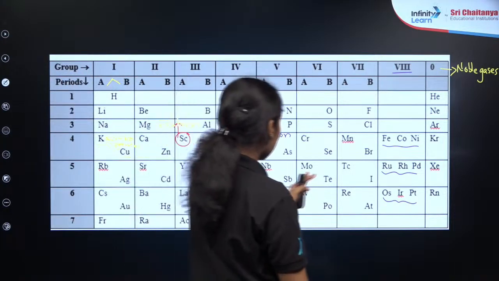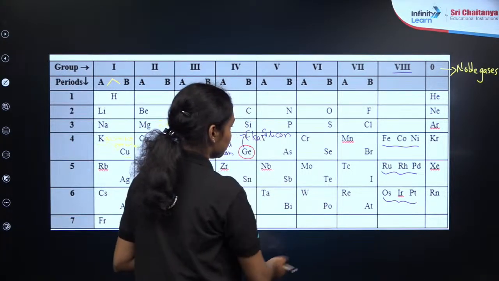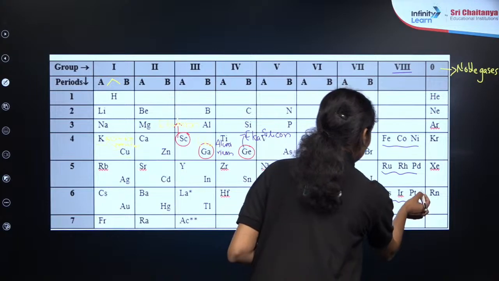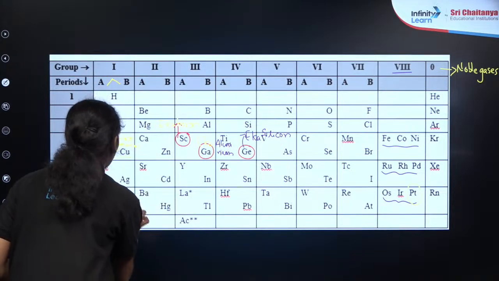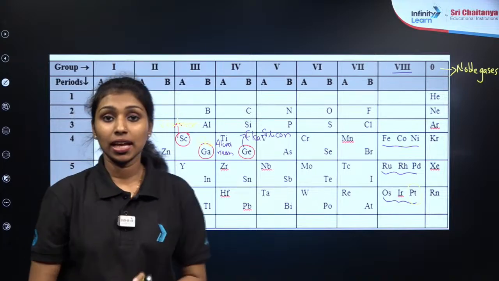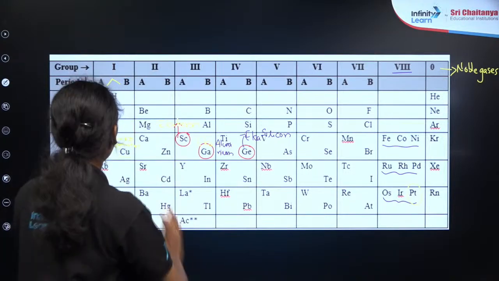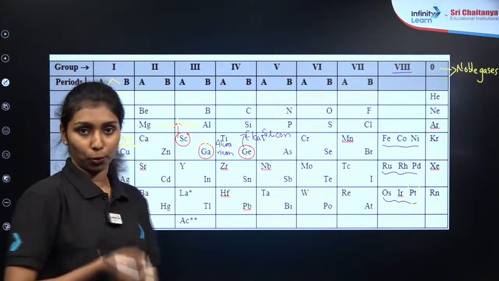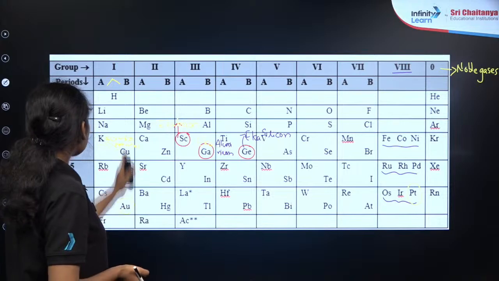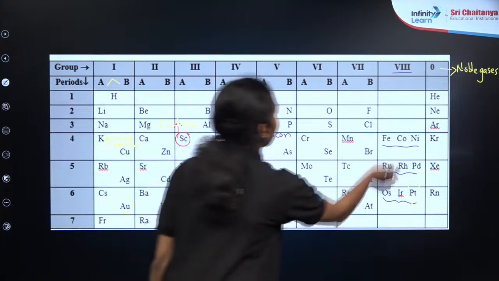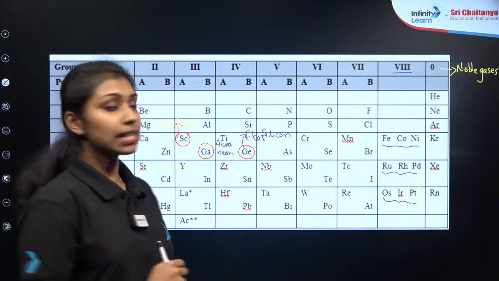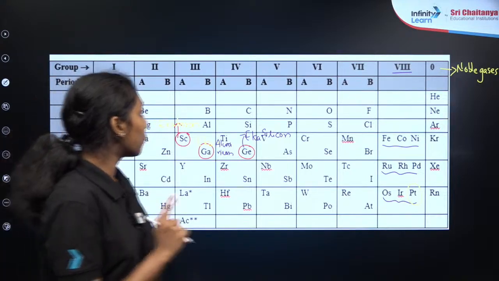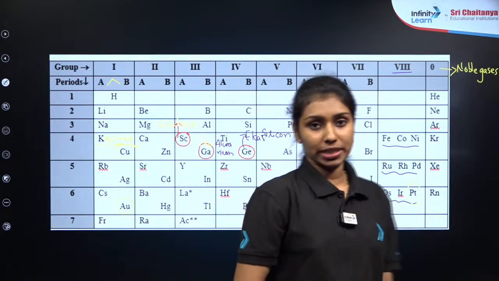And also we can see here that platinum and gold have almost similar properties, but he failed to explain their existence in a single group. Gold was placed in the first group and platinum was placed in the A group, which fails to explain the existence of these two elements in a single group. These are the major drawbacks of Mendeleev's periodic table, right?